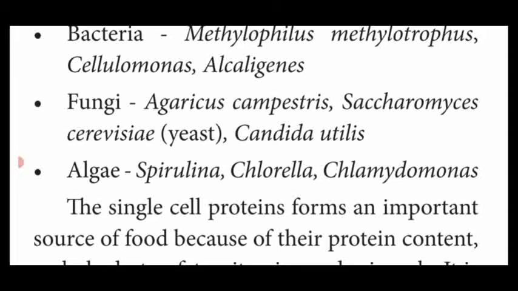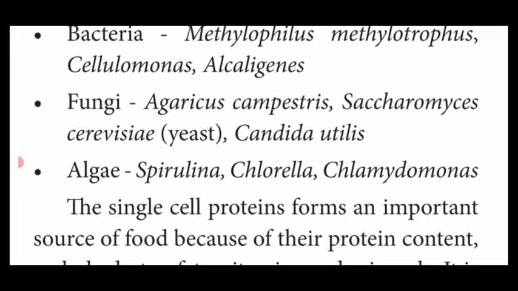What is single cell protein? So the definition is from the starting line of the single cell protein paragraph. Single cell proteins are dried cells of microorganisms that are used as a protein supplement in human foods and animal feeds. Then the organisms used to prepare single cell protein are bacteria: Methylophilus, Cellulomonas and Alcaligenes.